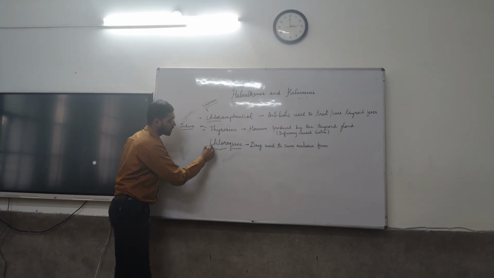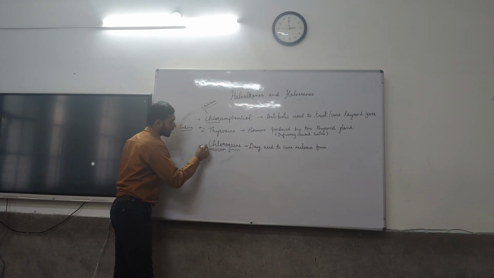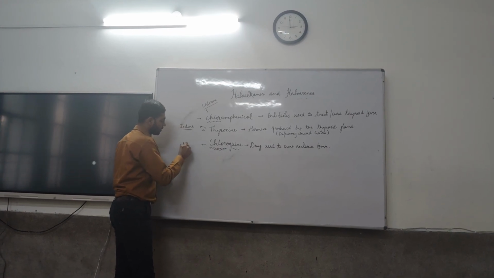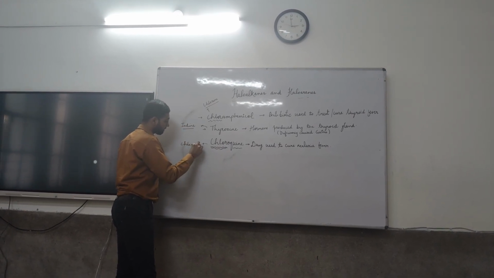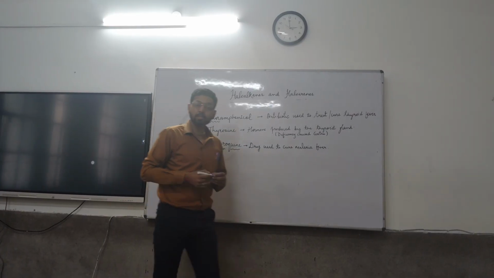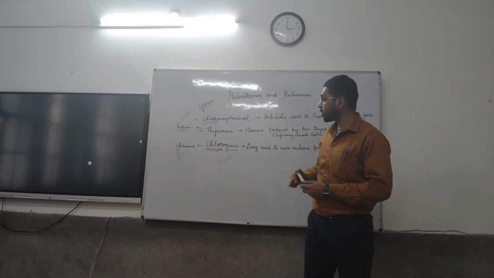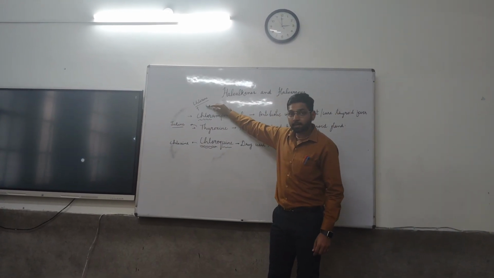So here also one word which comes into play is chlor, which refers to chlorine. So these are certain chemicals in which you will find some halogen atom present.